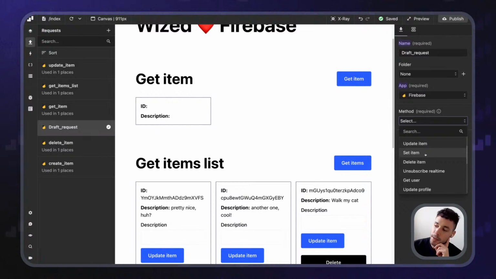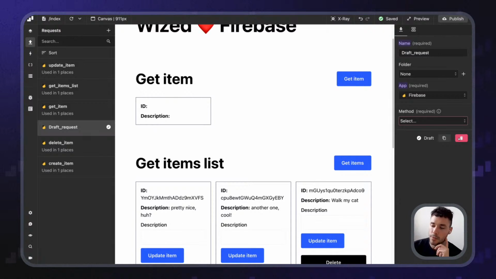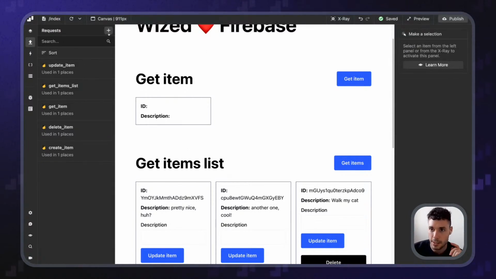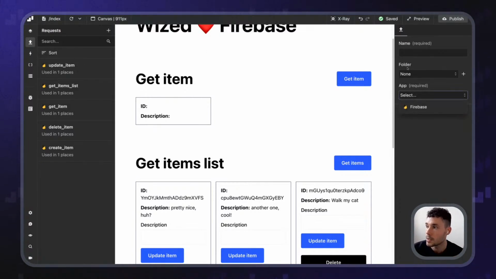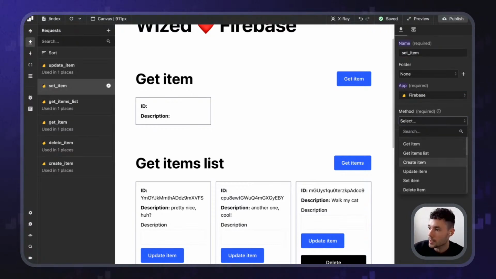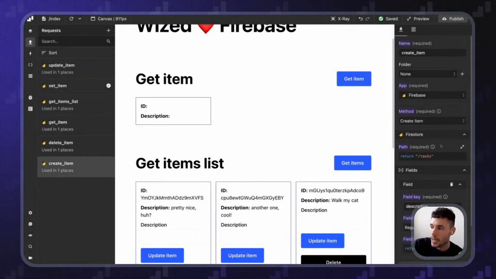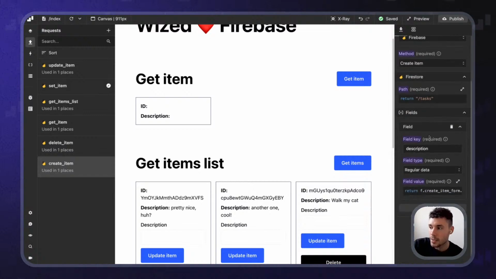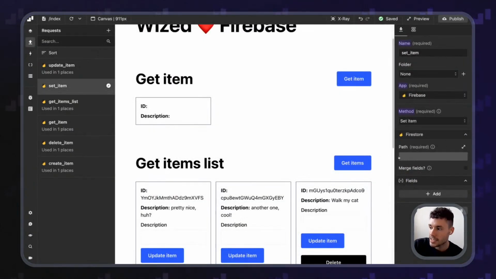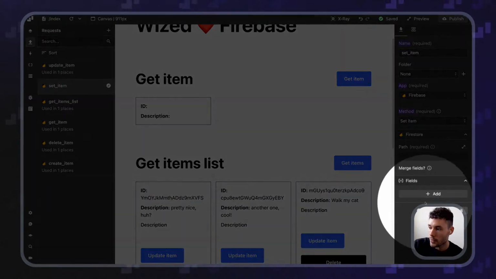We could potentially set item, but it's more specific. So instead of showing it to you, actually let's create it so you can see how it looks. If I do set item here, you will see how it's exactly the same as create item. If I select create item instead, you can see how it asks me for a path and it asks me for fields. That's the same thing for set item. It asks me for a path and it also asks me for fields.